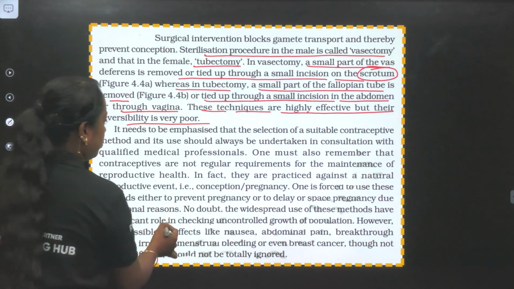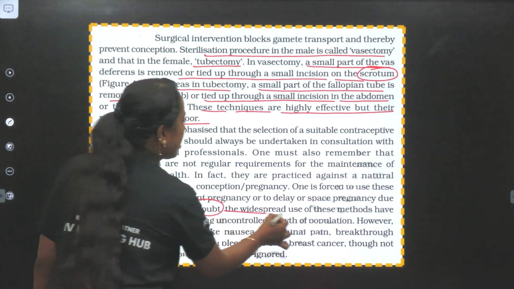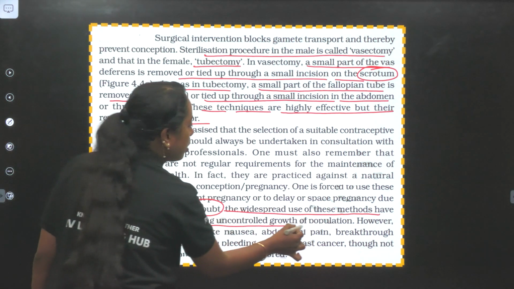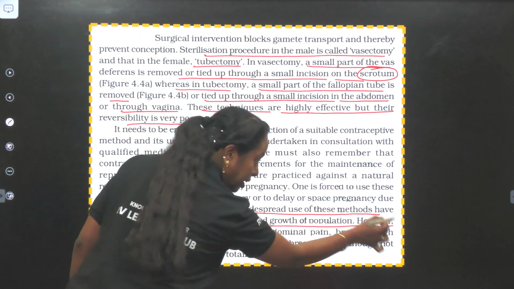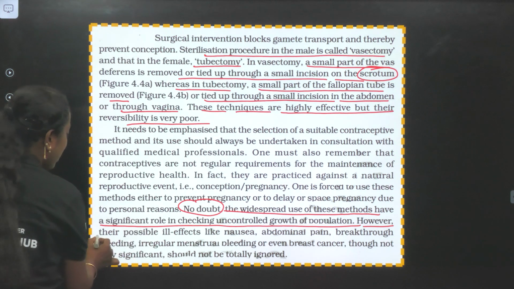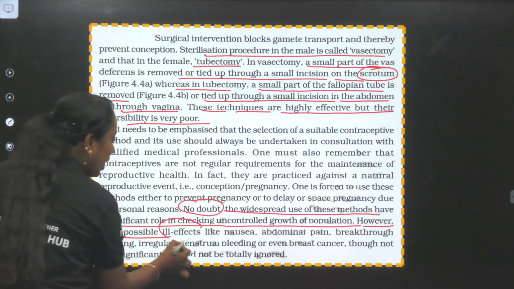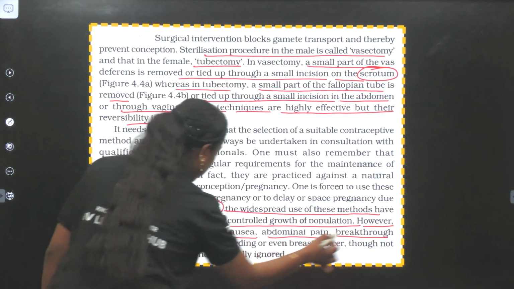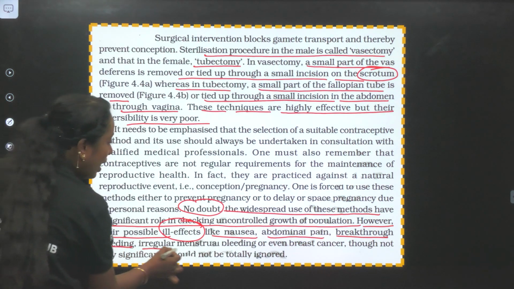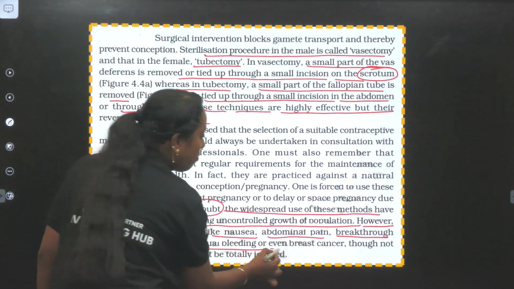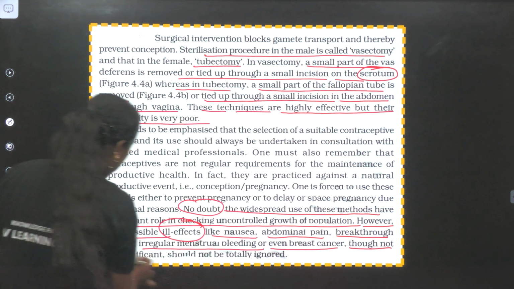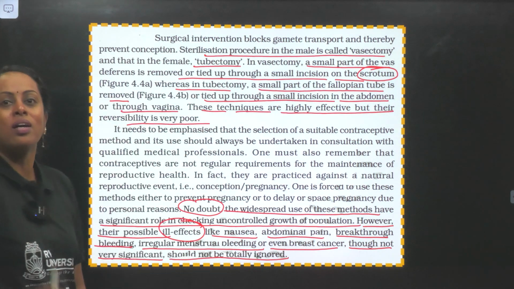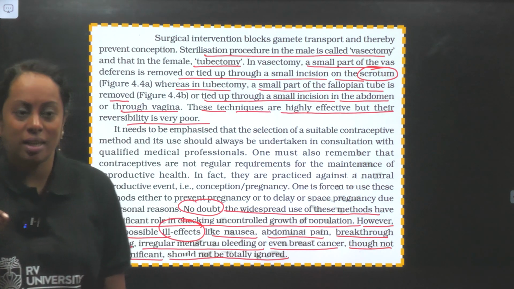No doubt the widespread use of these methods has a significant role in checking uncontrolled growth of population. However, there is a word, however, there are possibilities of ill effects like nausea, abdominal pain, breakthrough bleeding, irregular menstrual bleeding, even breast cancer, though not very significant, which should not be totally ignored. So make sure you go through that particular sentence.